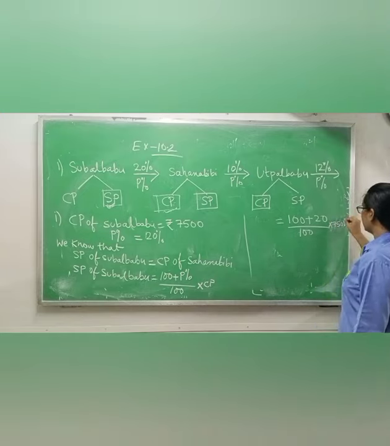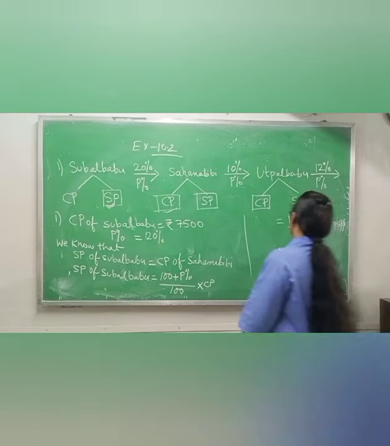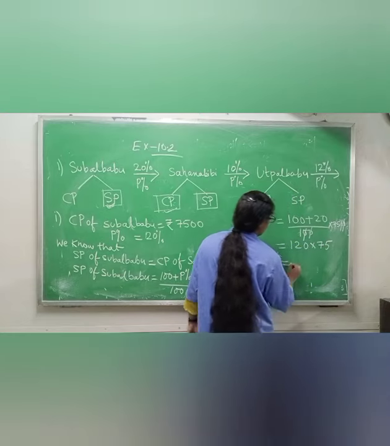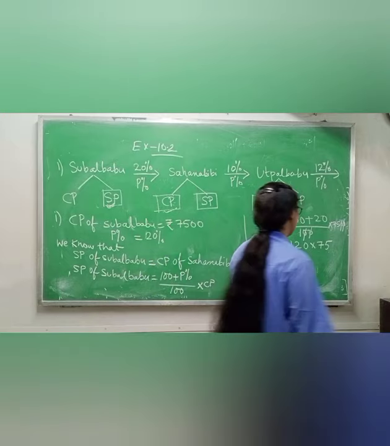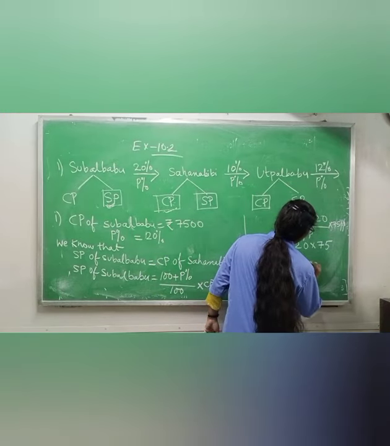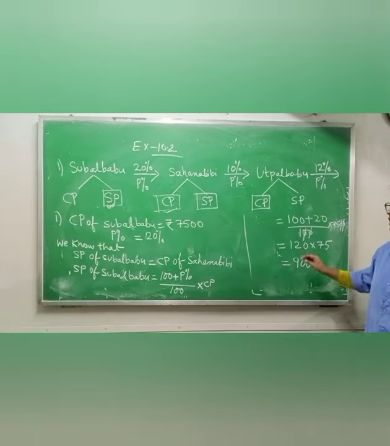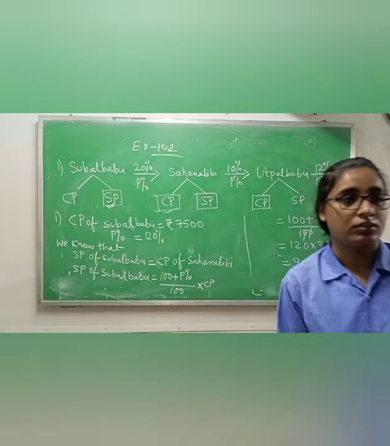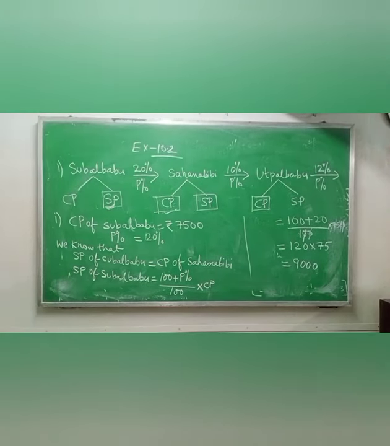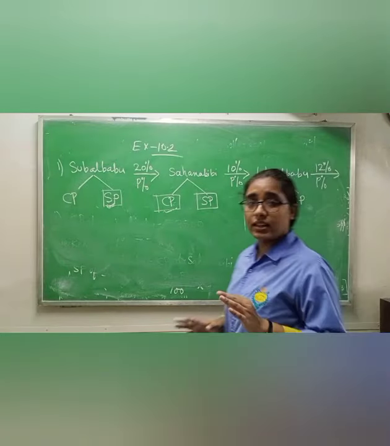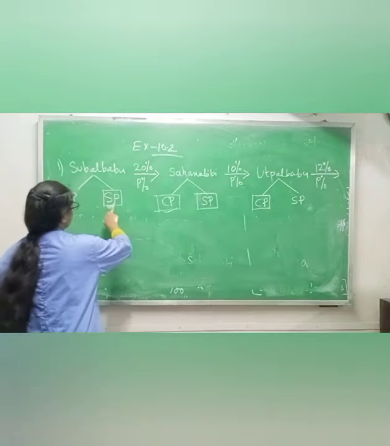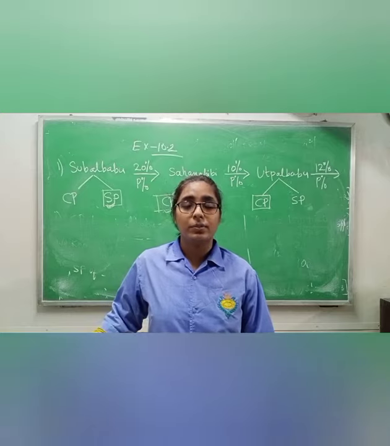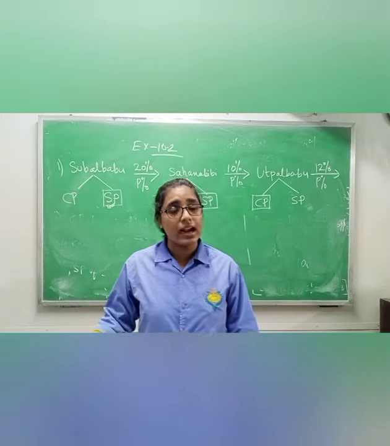Okay. Now cancel the zeros from here. 100 plus 20 will give you 120 into 75. Now multiply this one. How much you will get? You will get 9,000. Okay. You can multiply it. You know how to multiply. Please copy this one up to here. Then I will go to part 2 of question number 1. Now in the first answer, what you can write, since selling price of Subal Babu is equals to cost price of Sahana Bibi, therefore cost price of Sahana Bibi will be 9,000. Please write it in a statement.